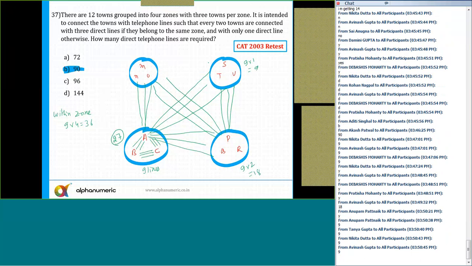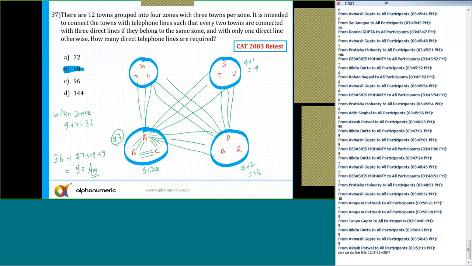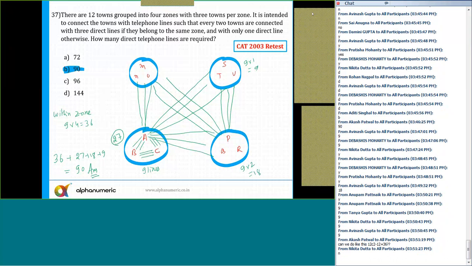And then after that, if I'm coming to this particular zone, the last zone, it is already connected with ABC, it is already connected with PQR, it is already connected with STU. So the final answer is equal to 36 within a zone plus 27 plus 18 plus 9. Add all of them, and this value will come out to be, I think, 90. And this is the answer. Any doubts to anyone now?